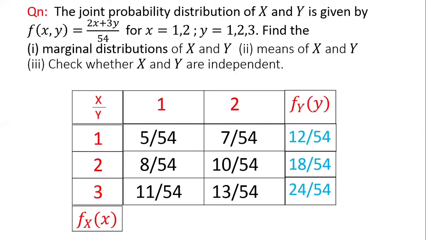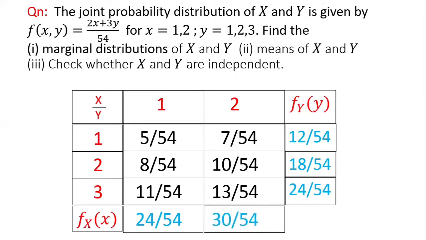So consider the first column total. First column total means for a fixed value x equal to 1, we are summing up all the possibilities of y, 5 by 54 plus 8 by 54 plus 11 by 54, and that is equal to 24 by 54. Now we have the second column total, which corresponds to fixing a particular value x equal to 2. We are summing up all the possibilities of y, and hence we have 7 plus 10 plus 13 whole divided by 54 equal to 30 by 54.